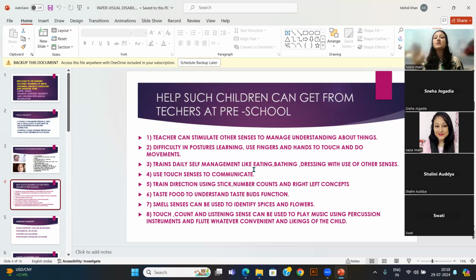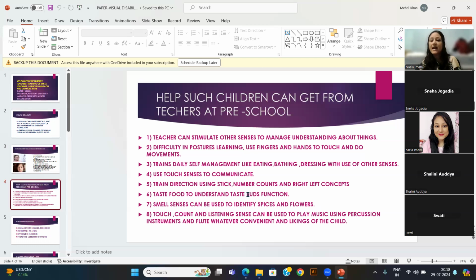How will we teach? Using the hand. On the first day, the child will not understand which is the right hand, because nobody has taught it to the child. So we need to hold the hand and tell the child, this is your right hand. And whenever I give you an instruction, count 10 steps from your place to the right. So you need to move this side. This type of training the teacher needs to give to the children.